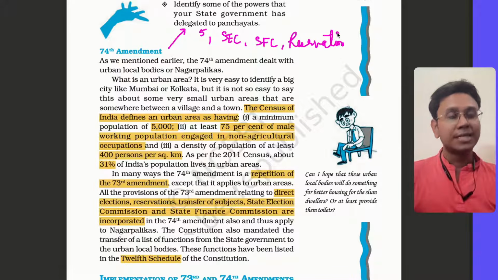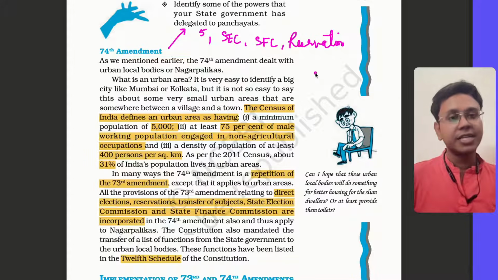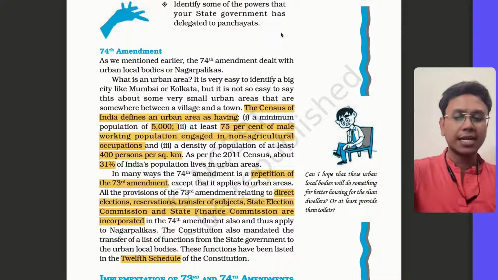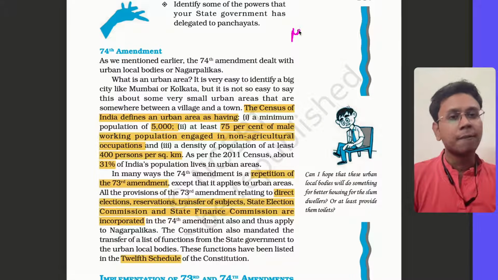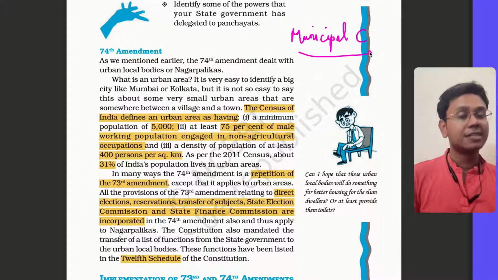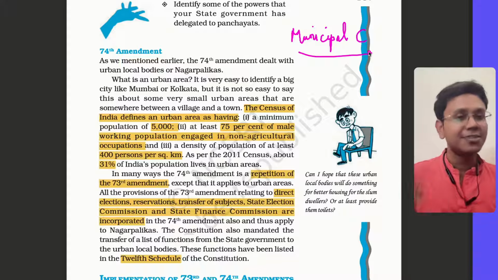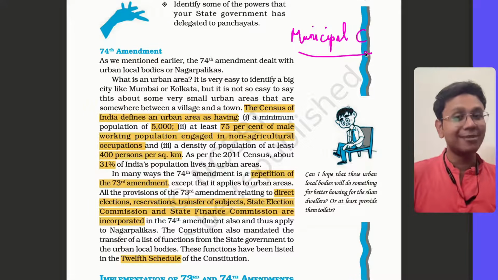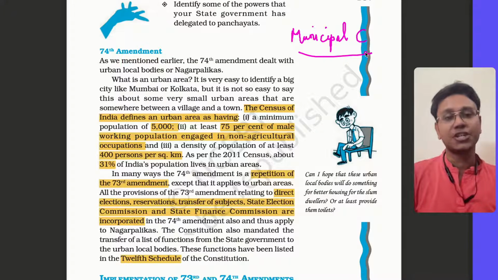The only difference is the 73rd amendment created a three-tier system, but the 74th amendment creates different types of urban bodies. For example, I told you in the starting, it creates municipal corporations for big cities like Delhi, right? It creates municipalities for a bit smaller towns. Then it also creates townships, which I told you, like Jamnagar township. It creates for a private industrial area. So the structure of local bodies is different here. The rest of the provisions with respect to elections and all are the same.